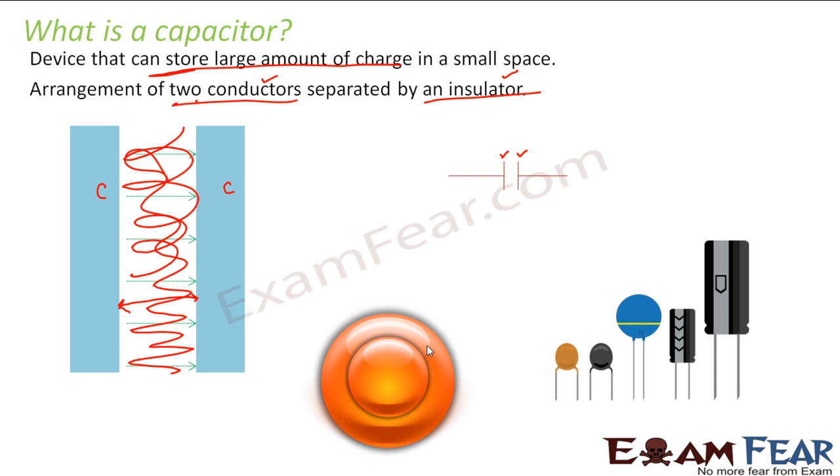Till now, what did we learn? We learned that a capacitor is a device that can store a huge amount of charge in a small space. It is made up of two conductors separated by an insulator. Now, in order to know how this arrangement stores charge, it is important to know how a conductor behaves in an electric field.